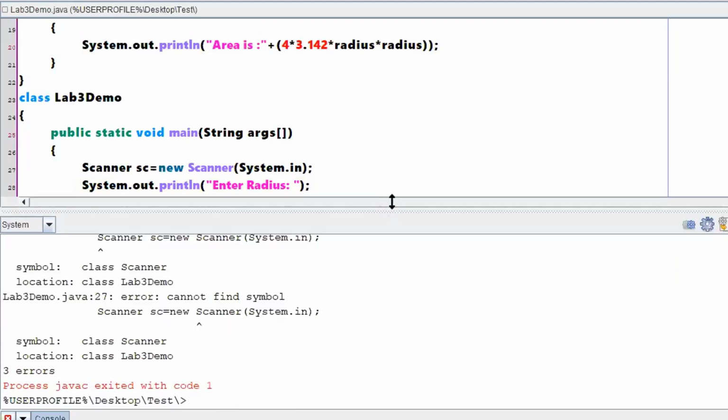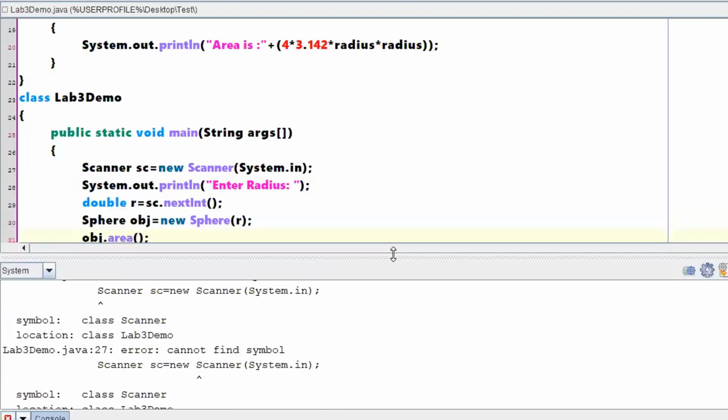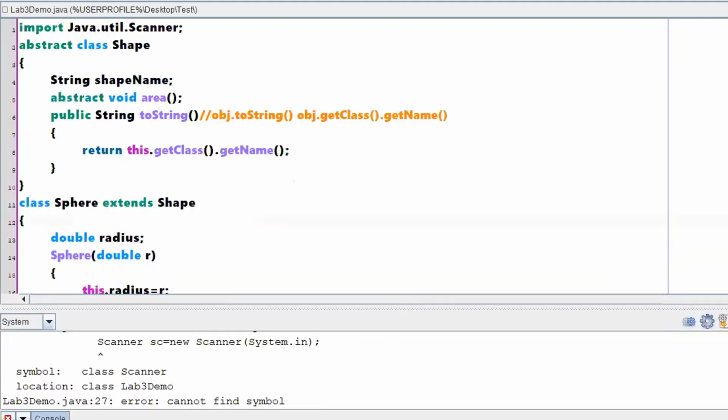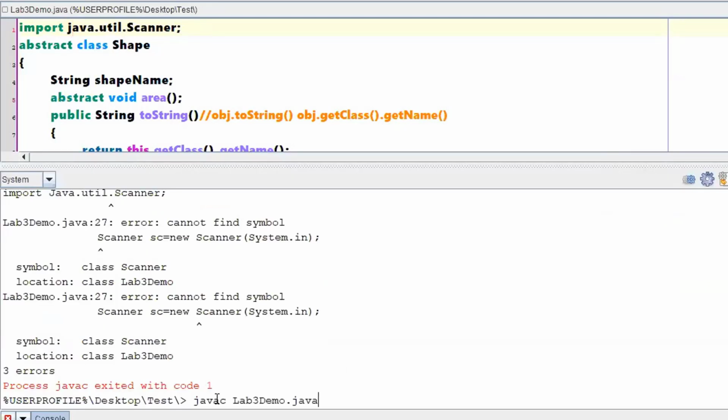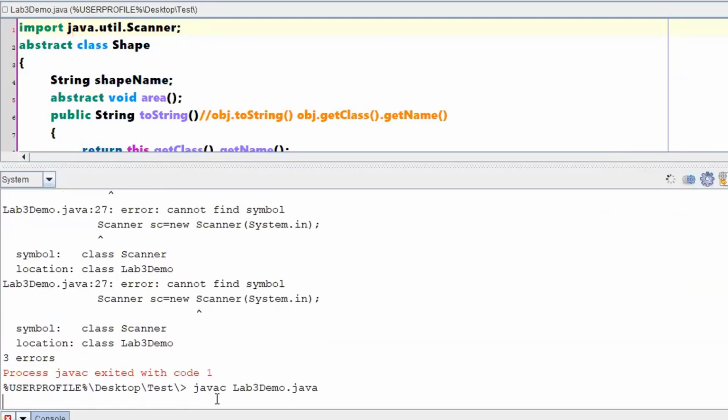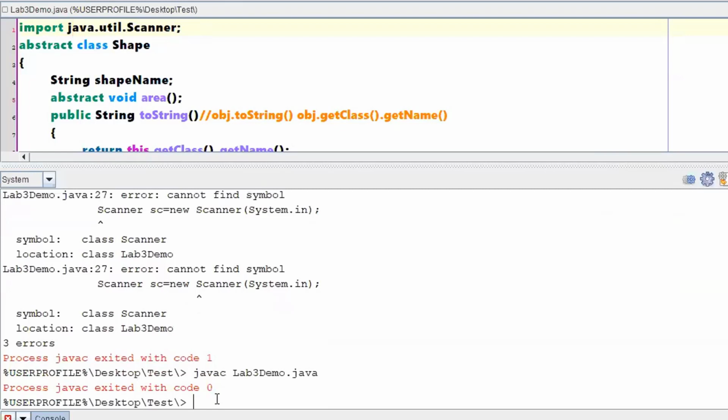Class scanner cannot find a symbol. Cannot find a symbol means there is a problem with the java.util. I might have used a small j or a capital J. I was in a small confusion. Compiled. Yes, compiled fine, that is a small j. All right.